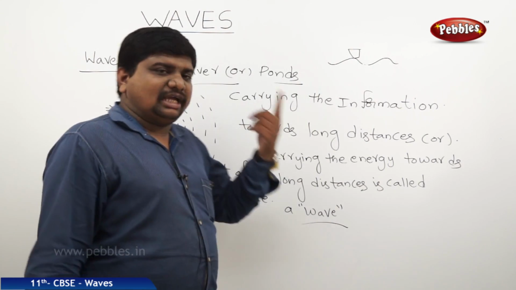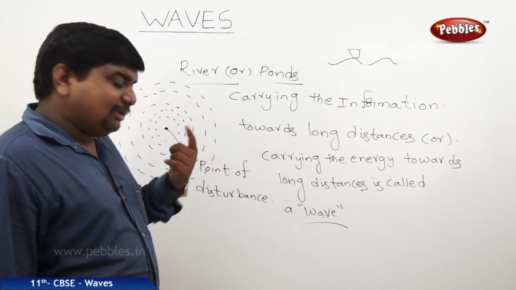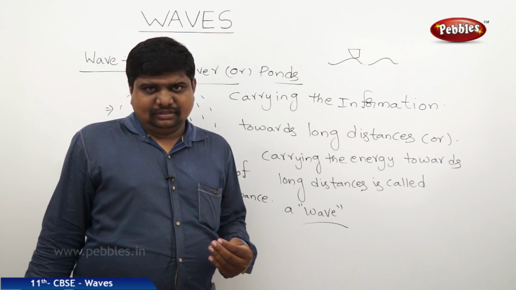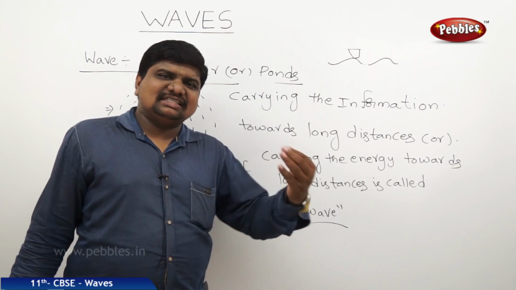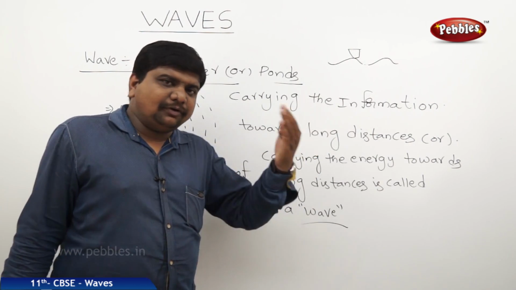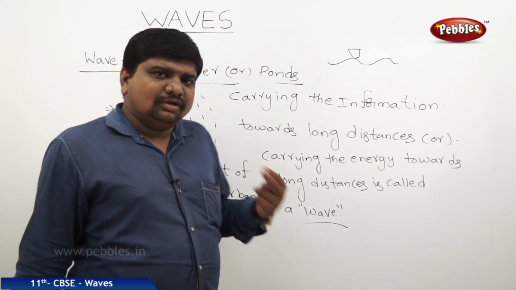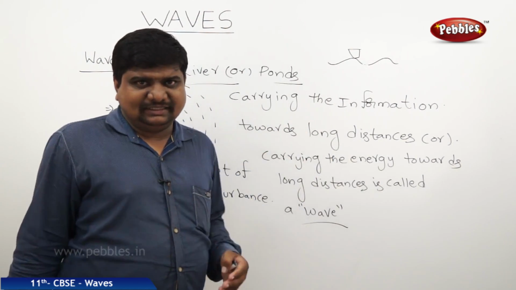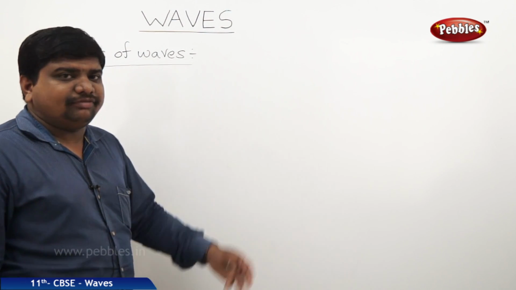These waves are of two types. One is mechanical wave, second one is electromagnetic wave. In this lesson, we will discuss the mechanical wave. Before going to the discussion of the mechanical wave, we should discuss the classification of the waves on the basis of propagation. Now we will see the classification of waves, nothing but the types of waves.